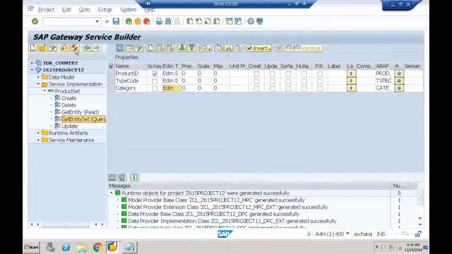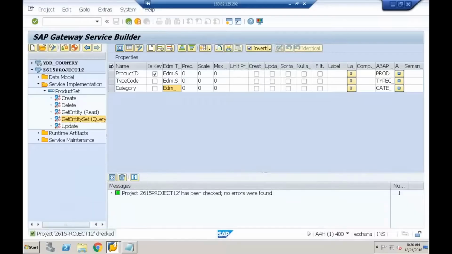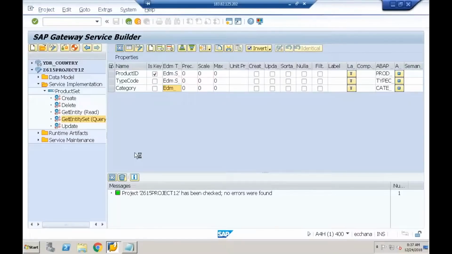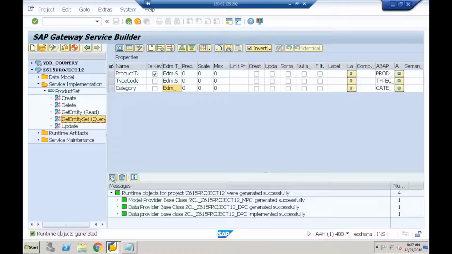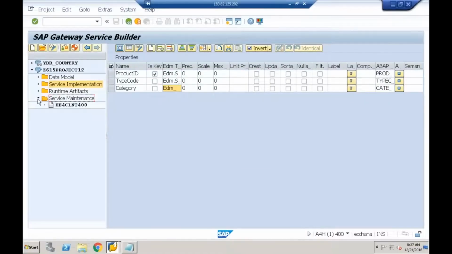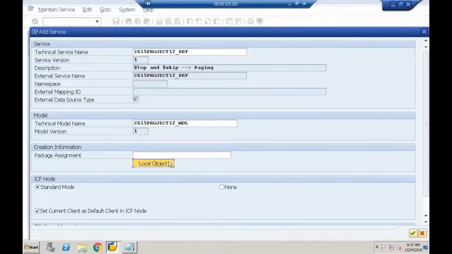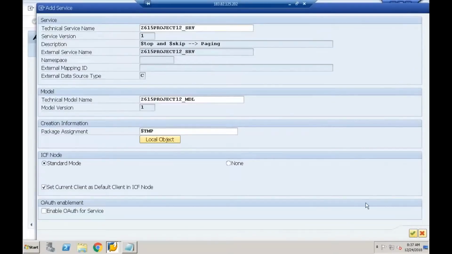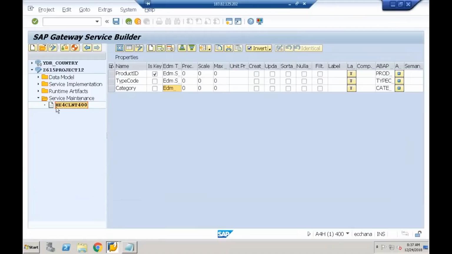Activate this. Since it's the first time I need to register, so already we know all these steps. I'm registering it.